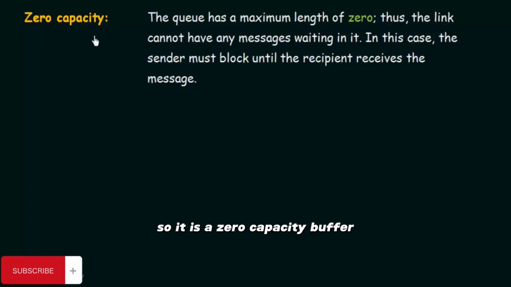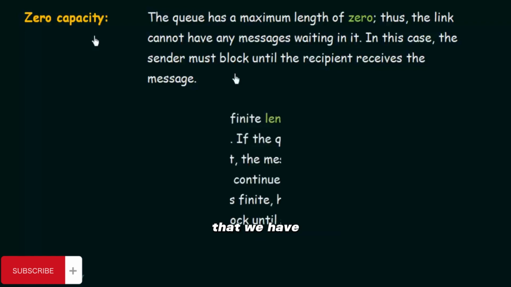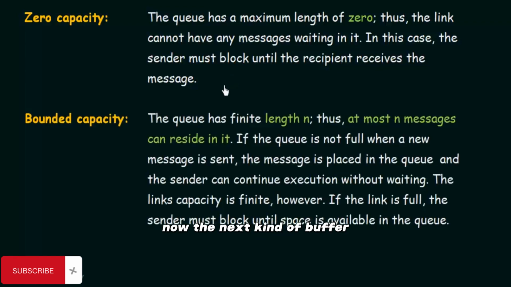So it is a zero capacity buffer. Just keep that in mind. And it acts like a link to which just one message can pass at a time. So this is one kind of buffer that we have. Now the next kind of buffer or queue that we have is known as bounded capacity buffer queue.